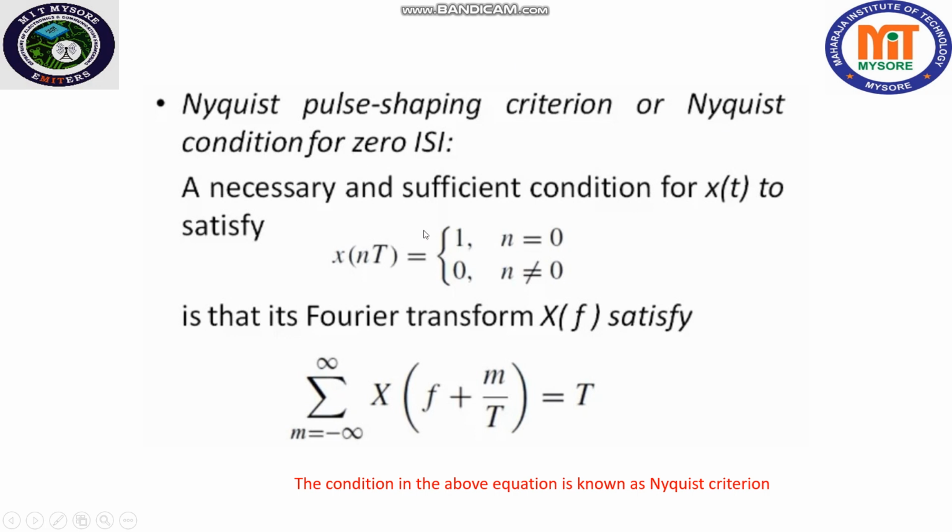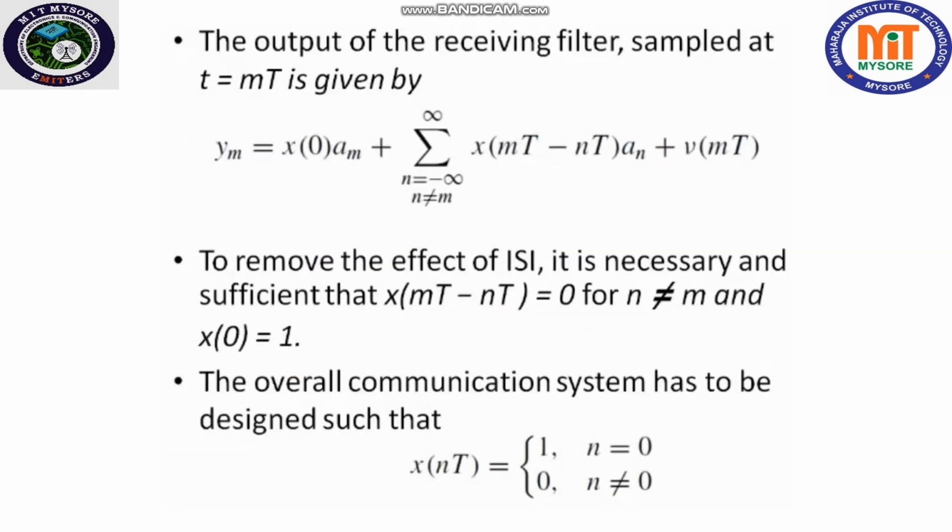And the necessary and sufficient condition for this kind of signal to exist is that the Fourier transform of x of t, that is X of f, should satisfy this condition. The infinite sum of X of f plus m by T must be equal to T, where m is an arbitrary integer and T is the period of the symbol. Okay, and this is popularly known as Nyquist criteria.